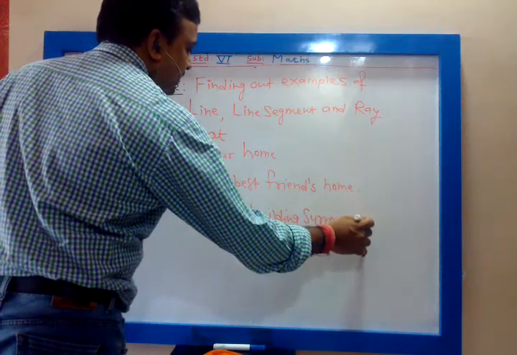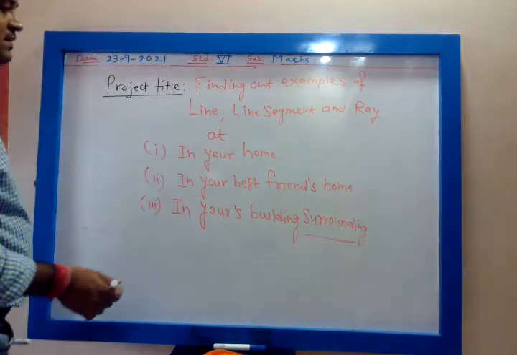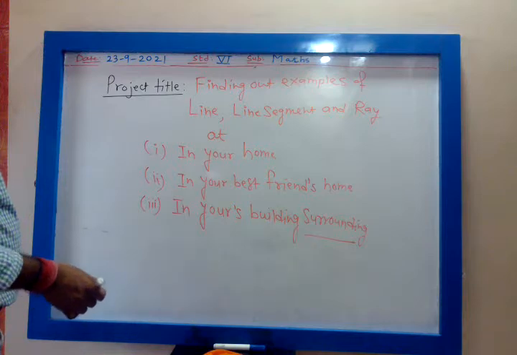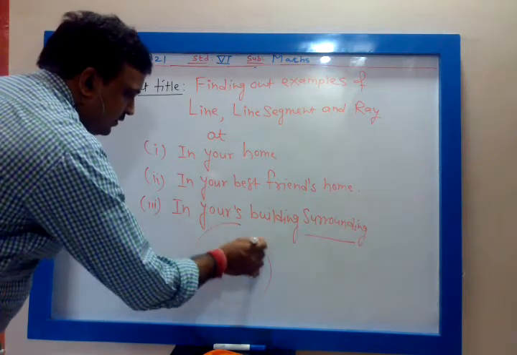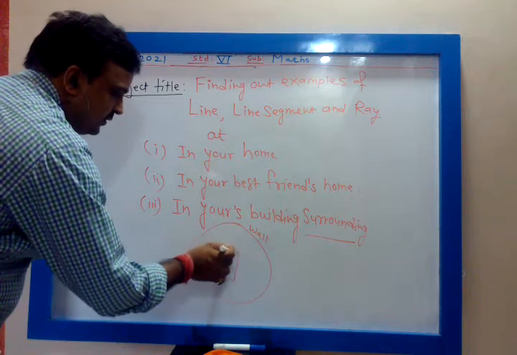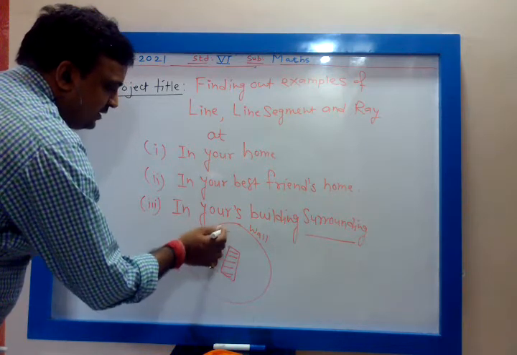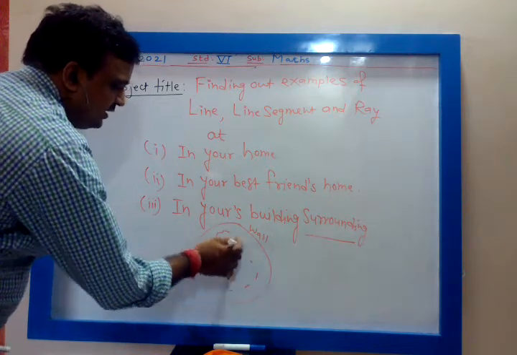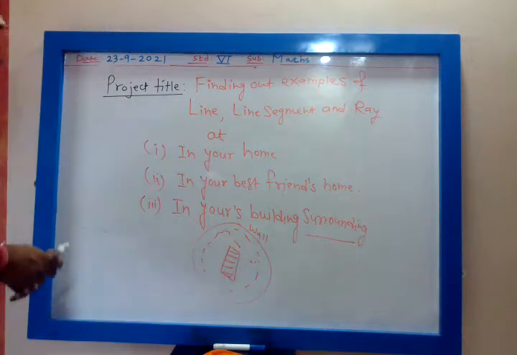In your building surrounding means, suppose this is your building wall. Then in the surrounding, whatever are the examples of line segment and ray, you have to find out.